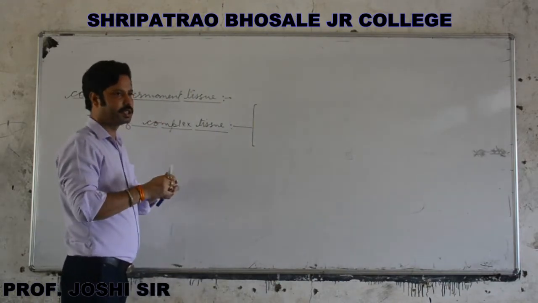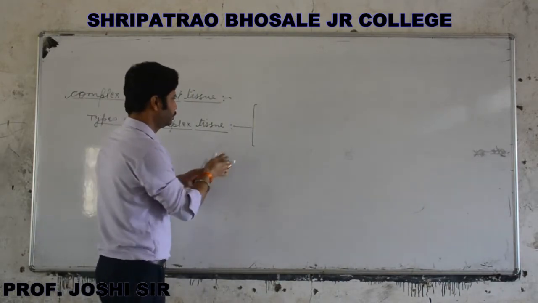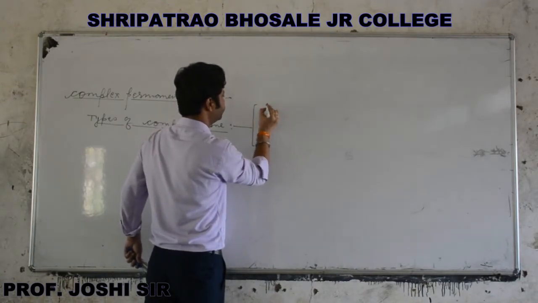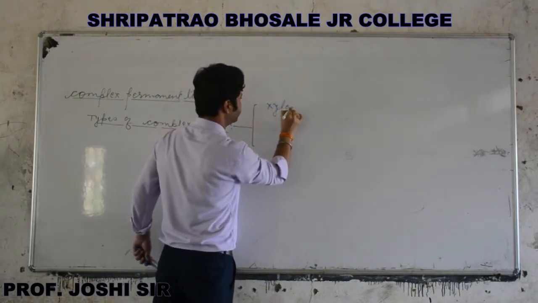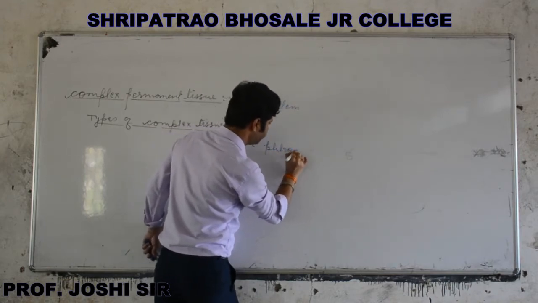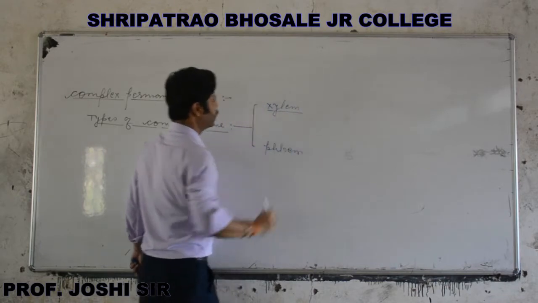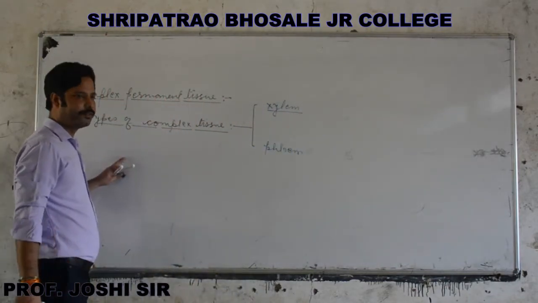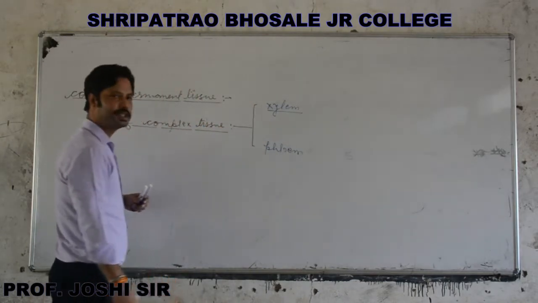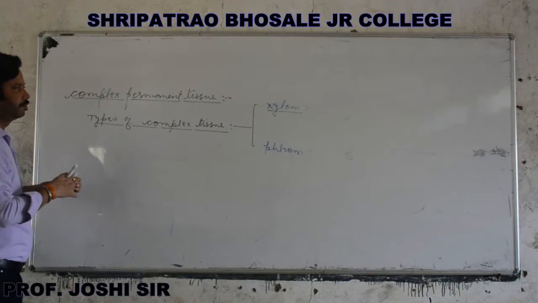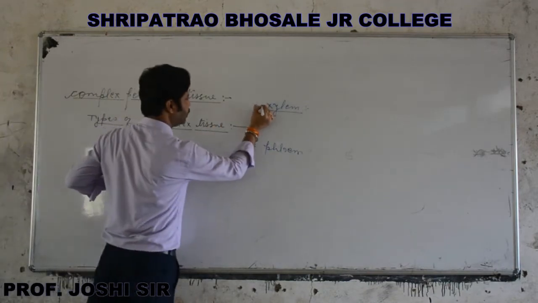First one is xylem, and second one is phloem. Okay. So now we will discuss these tissues one by one. First one is xylem.